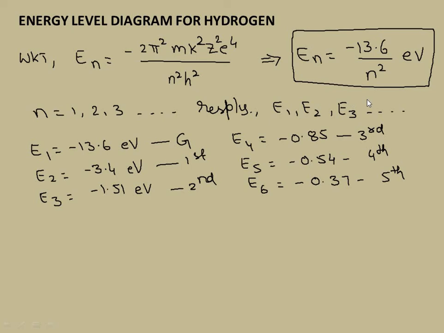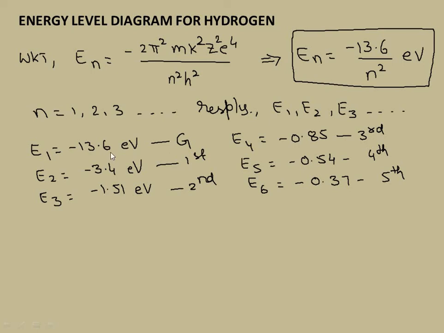Keep in mind that n equal to 1 is nothing but our ground state energy level, while all the remaining ones, E2, E3, E4, E5 and so on, are our high energy states. Don't confuse here: E1 is the ground state energy level, while all the remaining levels, E2, E3, E4, E5 and so on, are excited energy states.